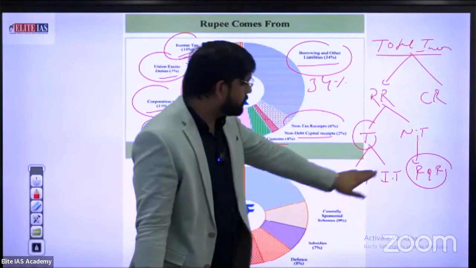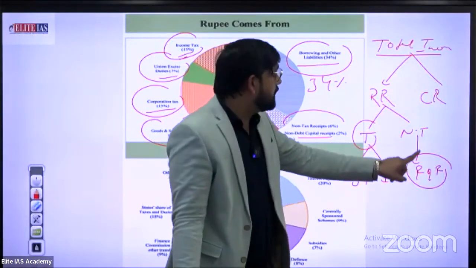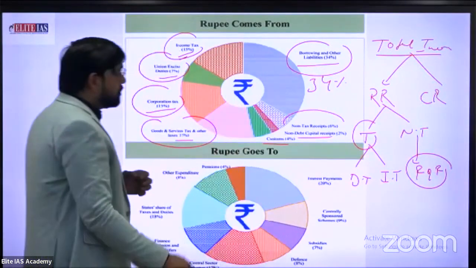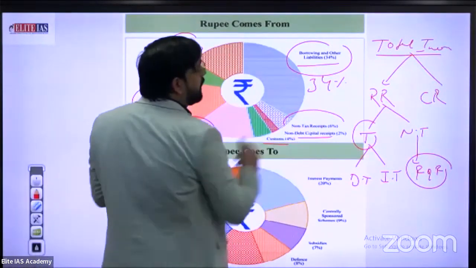Taxable means direct tax and indirect tax. Non-taxable means fees, fines, and grants received from different countries, and so many other things. So this was the non-taxable receipts.